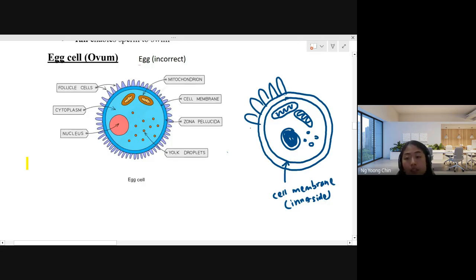Then the outermost layer, okay, the outer layer of the ovum is called zona pellucida.